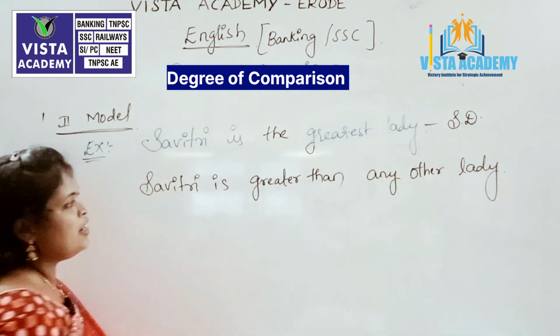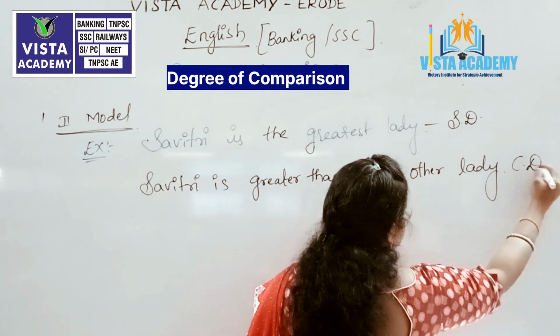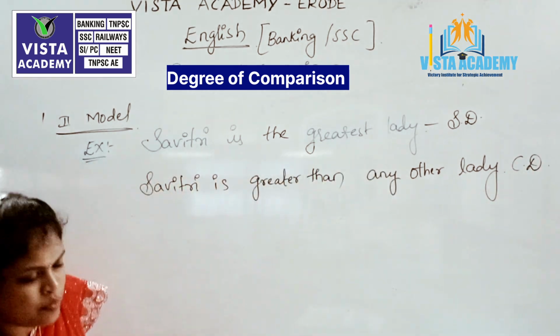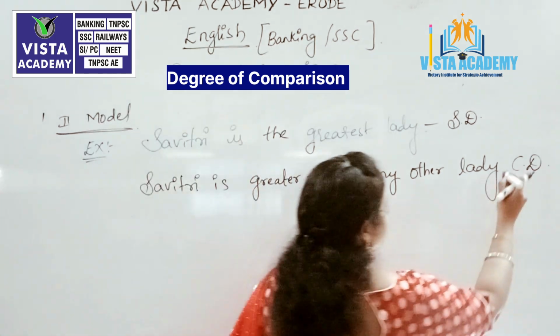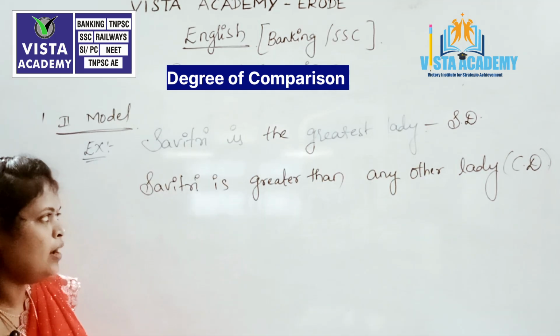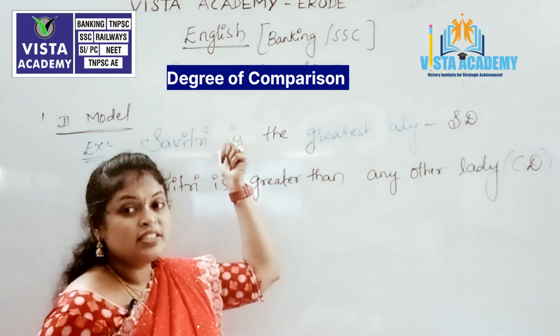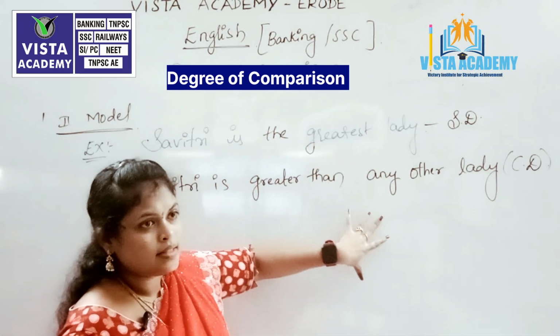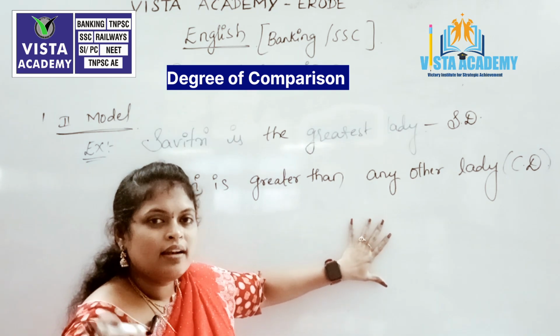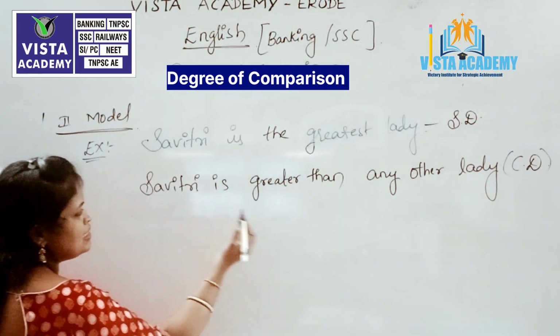This is nothing but transforming our superlative degree into comparative degree. We are transforming our sentence into comparative degree because we are comparing all the ladies. From those ladies, we are just comparing Savitri as the greatest lady. Here it doesn't mean that no other lady is greater than Savitri, right? So Savitri is greater than.